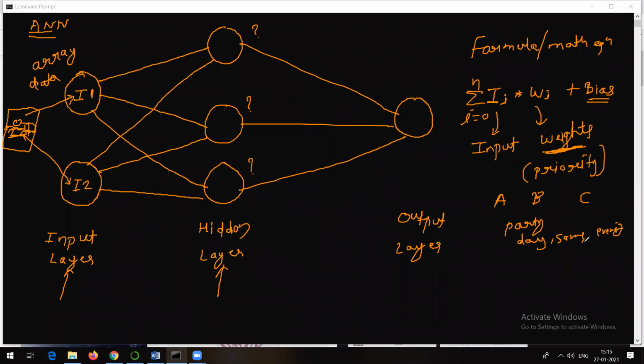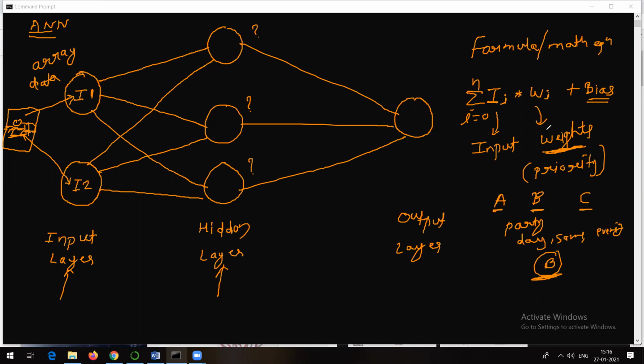Now you have confusion. Whose party to attend? So here you will see which friend is closer. Is it A or B or C? Let's suppose B is your closest friend. Now what will you do? That means you are going to assign more weight to B. That means you are going to prefer his party, right?